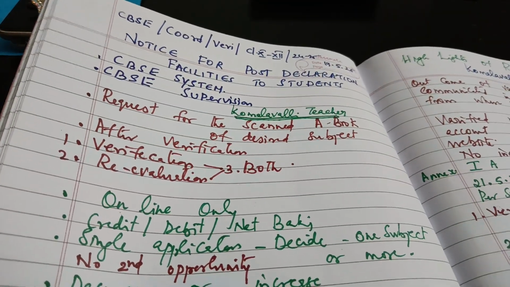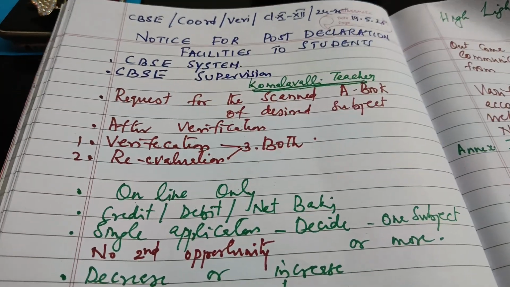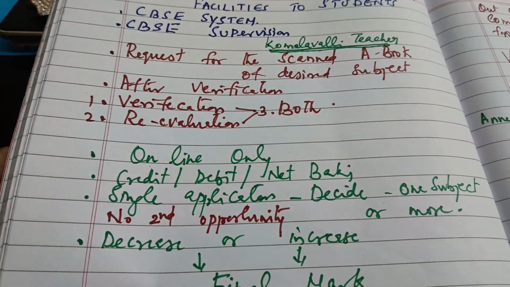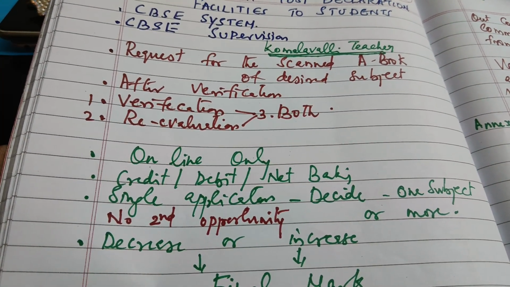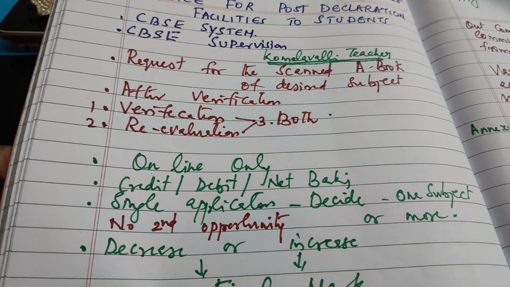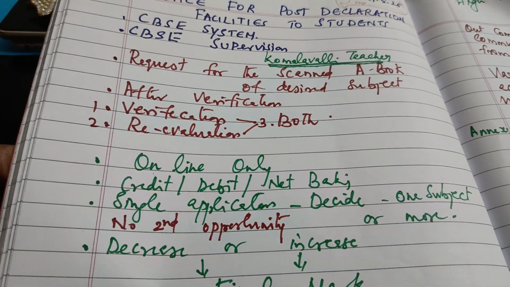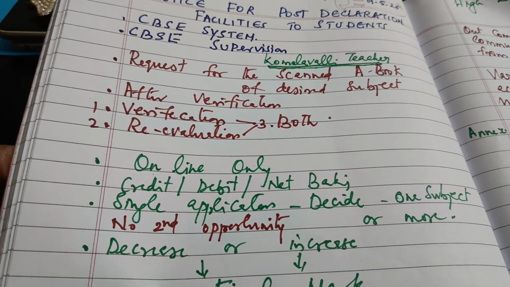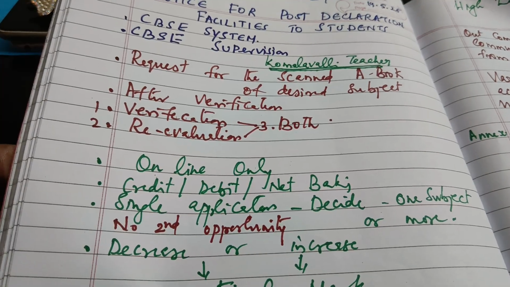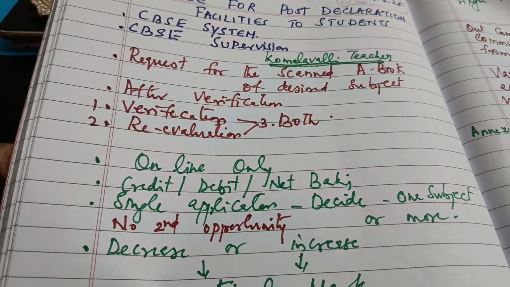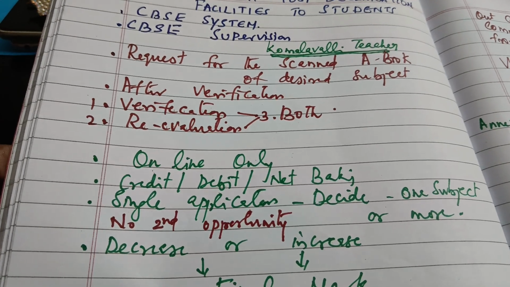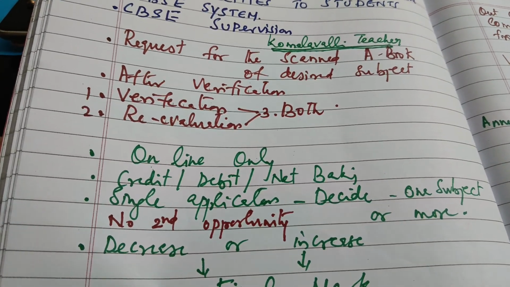I have written the points here. After the verification of the answer book, you can apply. First, you have to apply for the scanned photocopy of the desired subject. One subject or more you can apply for, but you can apply only one time. At that time itself you can apply for the desired subject or subjects.